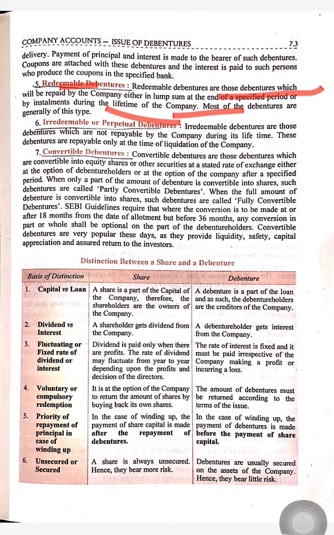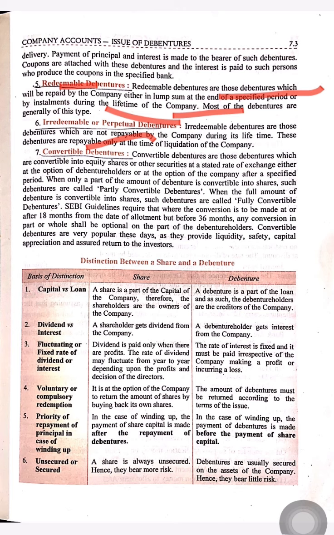Their amount will be repaid to the debenture holder in a specified time, and this time is clearly mentioned in the debenture bond or debenture certificate.